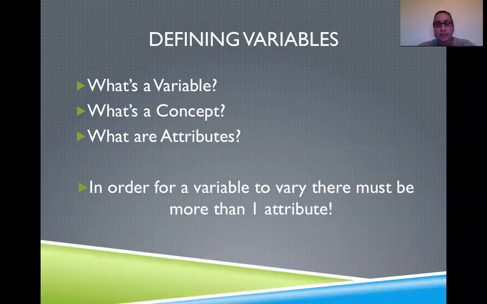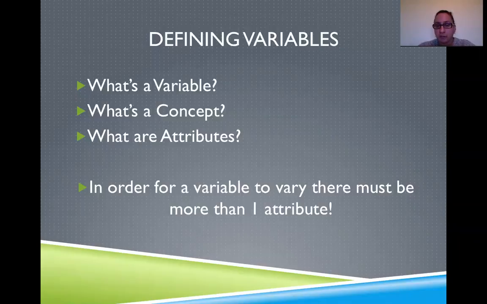For instance, weight can be easy to observe. All you have to do is put a person on the scale and look at the numbers. But measuring their well-being might be a little bit difficult. According to our textbook, the concepts that make up a variable are called attributes. Attributes are characteristics or qualities that describe something or somebody.